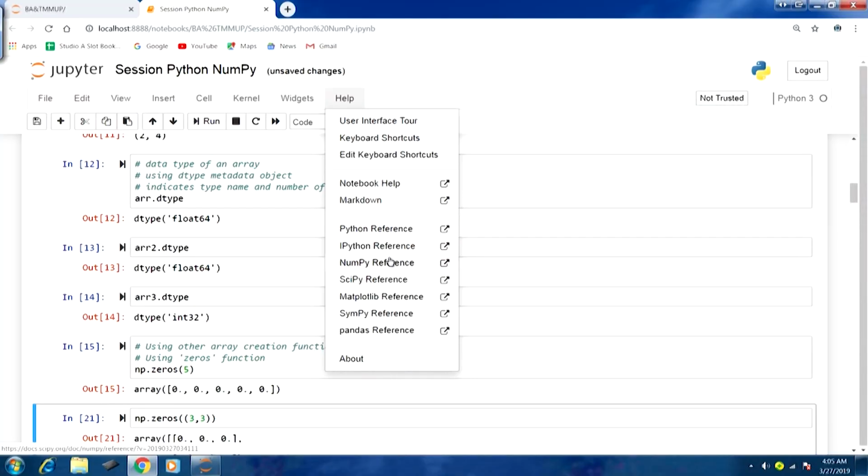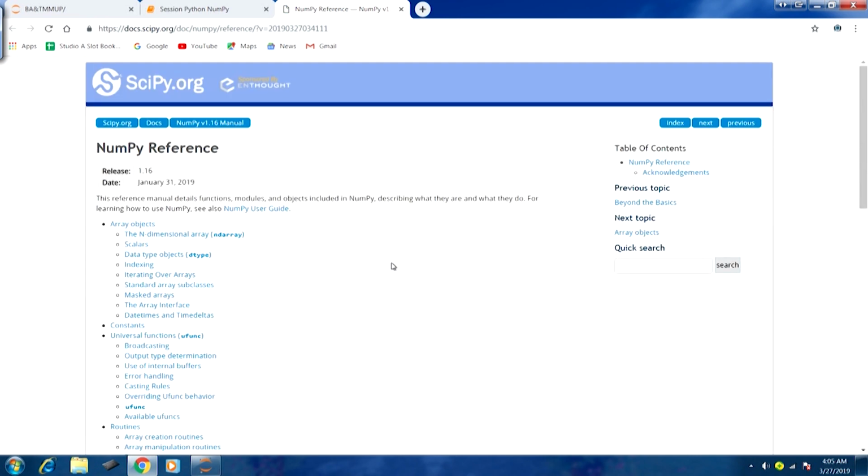Now we have started our discussion on the NumPy package, so we would be using the NumPy reference for any details about functions and methods that we would like to find out. If I click the NumPy reference here, we get the NumPy documentation.